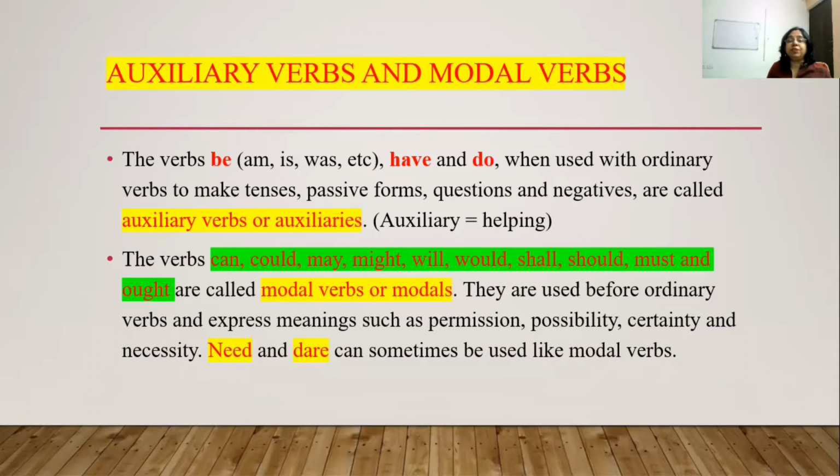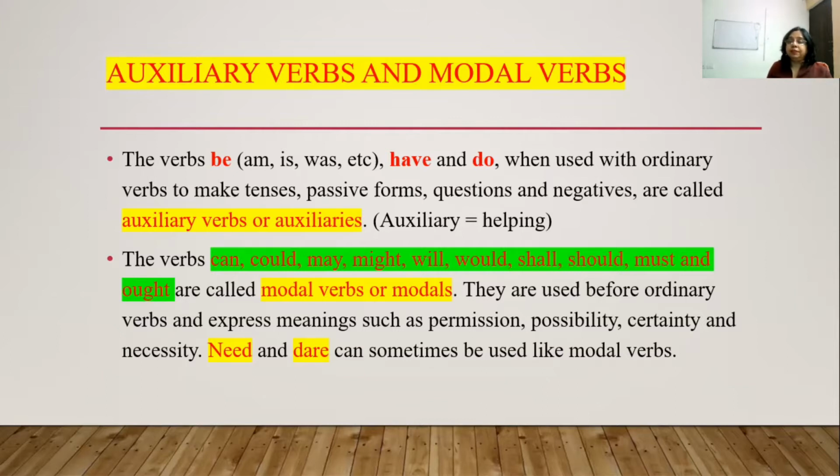So basically the difference between an auxiliary verb and a modal verb is that both are used with the main verbs, right? Auxiliary verbs only function as a helper. So they help. These auxiliary verbs are actually called as helping verbs. So like is. So your main verb is play and you want to write in continuous tense, then you will write he is playing. So is becomes the auxiliary verb.